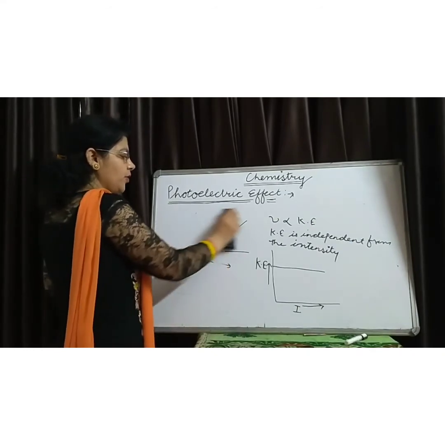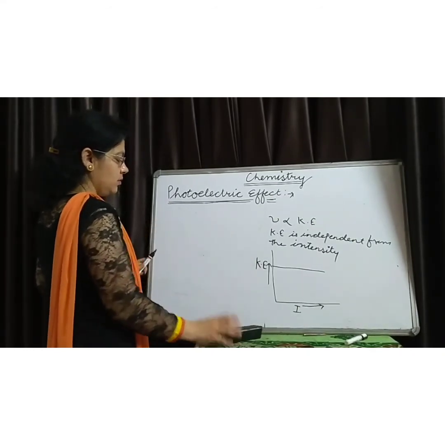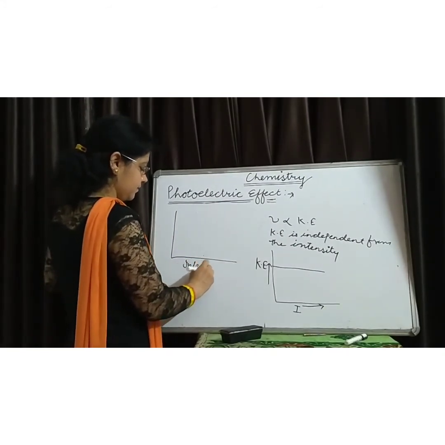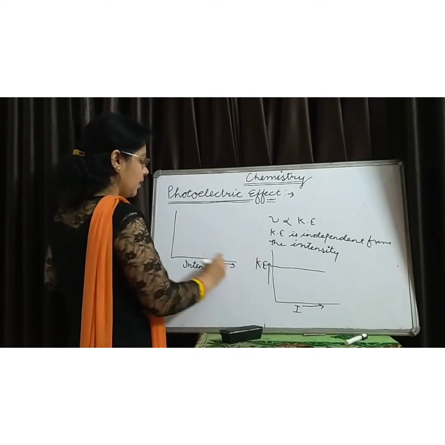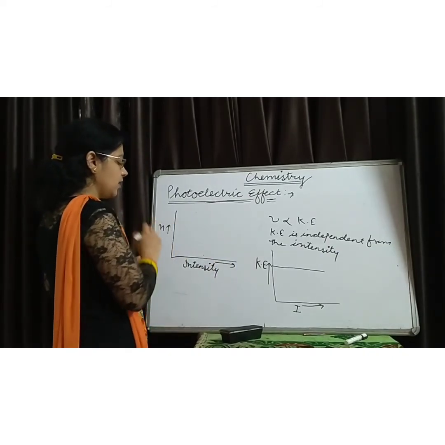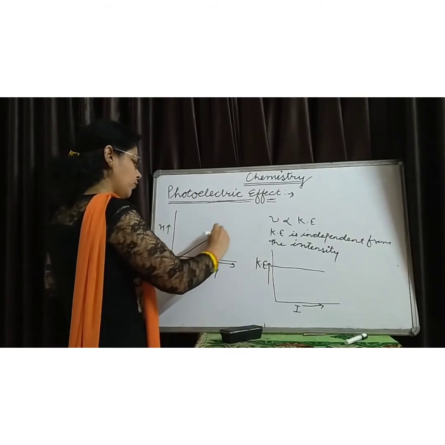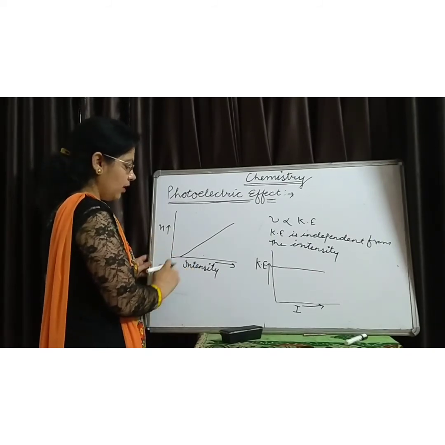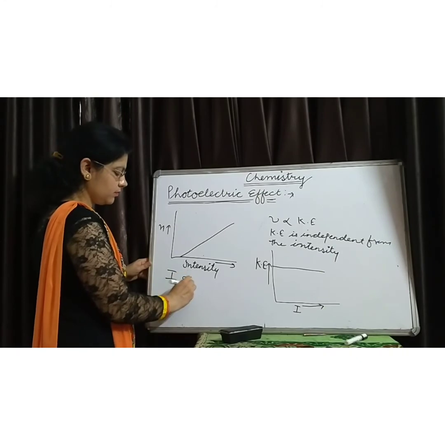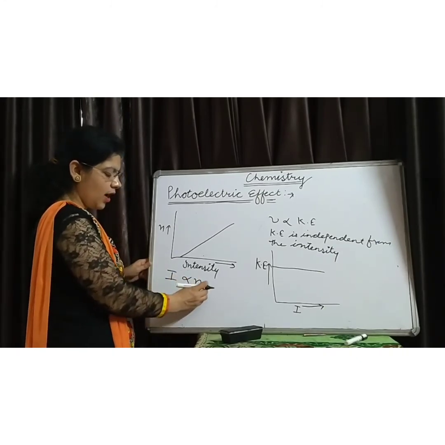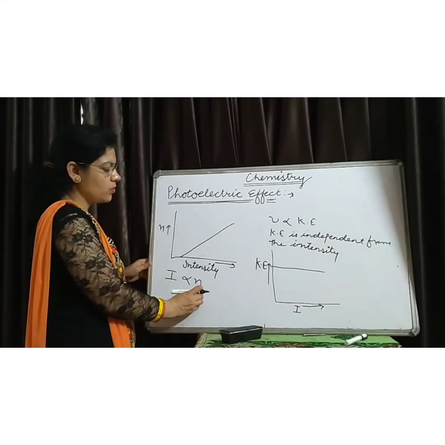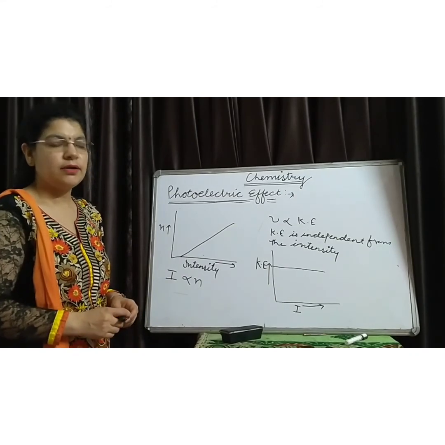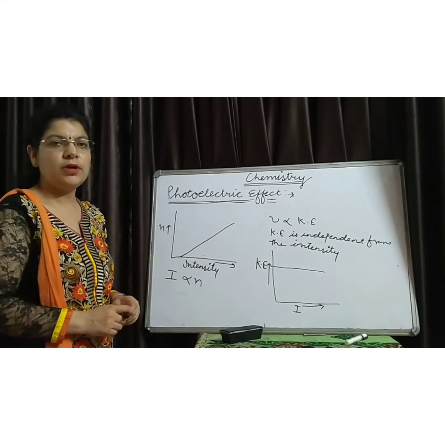If we draw the graph between intensity and number of photoelectrons, it is found that the number of photoelectrons is directly proportional to the intensity of the radiations. Higher the intensity, higher is the number of photoelectrons that are ejected from the surface of the metal. This is all about the photoelectric effect.